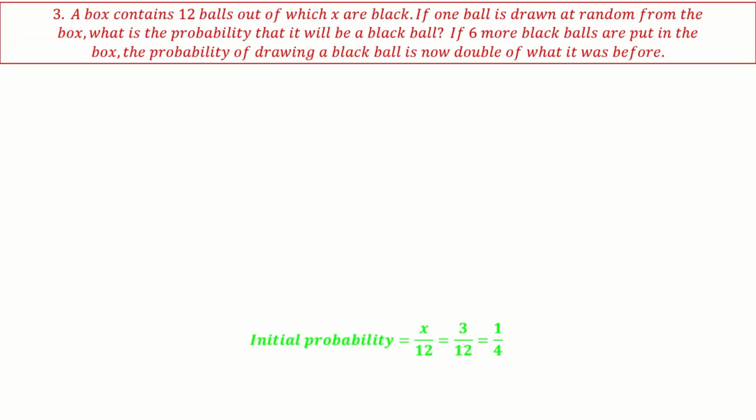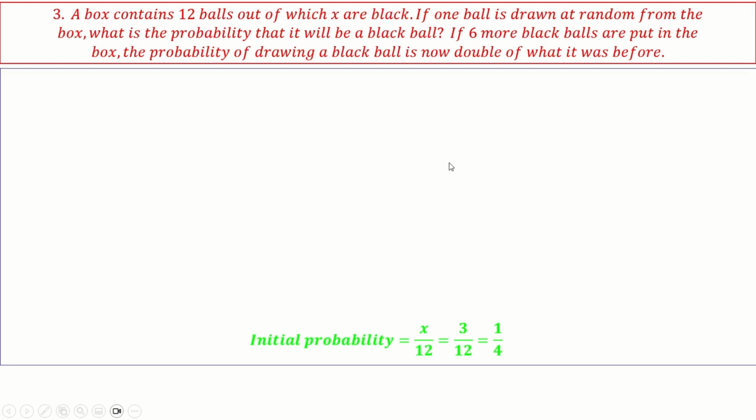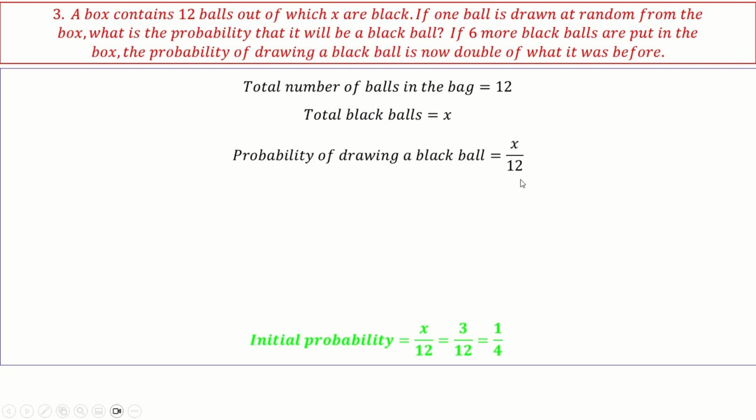A box contains 12 balls, out of which x are black. If one ball is drawn at random from the box, what is the probability that it will be a black ball? Okay. This is the first question. Then we'll first go: total number of balls are 12, number of black balls are x. So x by 12 is the probability of drawing a black ball.